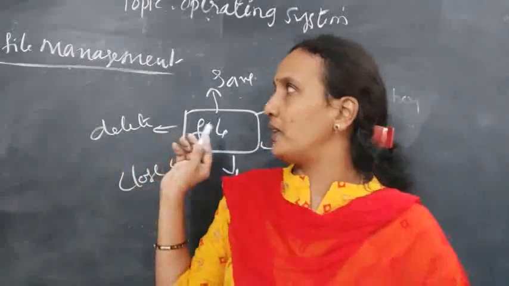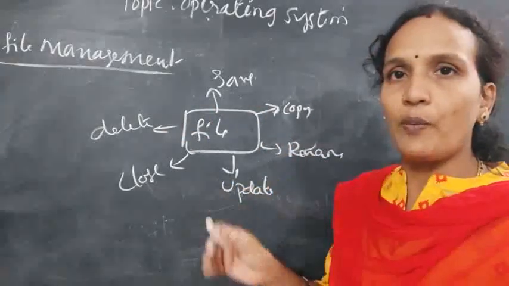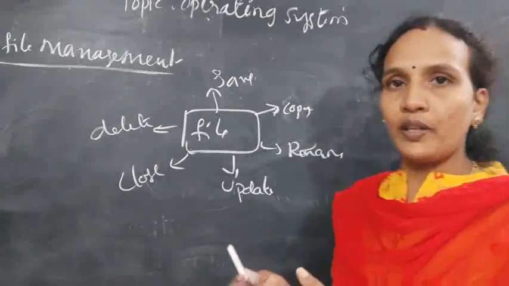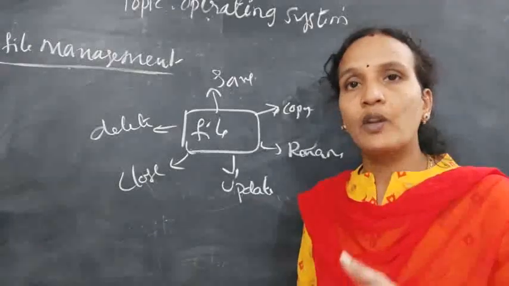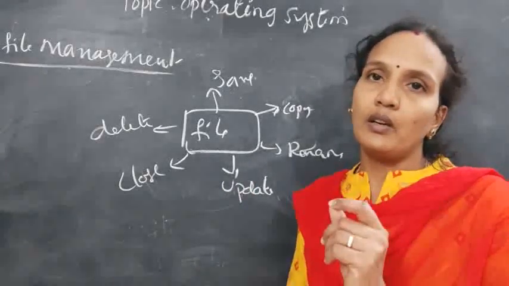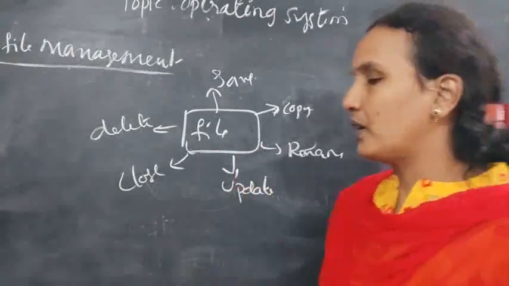Clear? So these are the file related operations. Whenever any operation is performed by the user, the operating system should give permission to the user to perform all these operations, and whenever the user wants memory to save the file, it is the job of the operating system to give the space to a file. Okay, you take a screenshot of this.